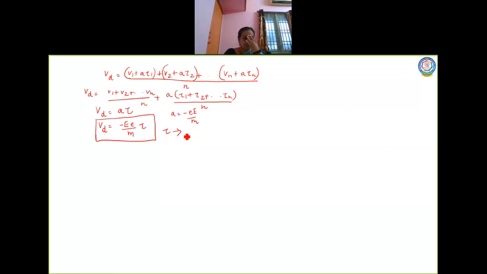This tau is nothing but the average time between two successive collisions of the electrons. This is also called the relaxation time.